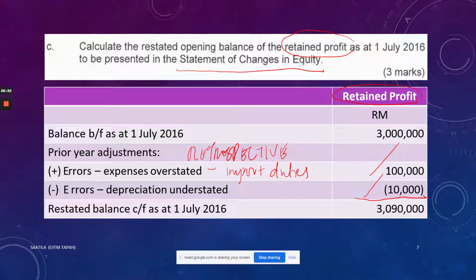Then only you will proceed with adding the profit for the year, adding other items to the retained profit. But in the beginning of the year, you make the restatement of the retained profit, because for prior year adjustment, the adjustment is to adjust retrospectively, which is retrospective restatement for the error. For the prior period error, the adjustment is doing the retrospective restatement.